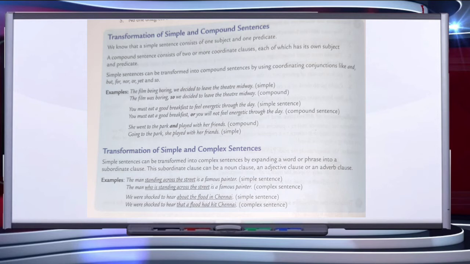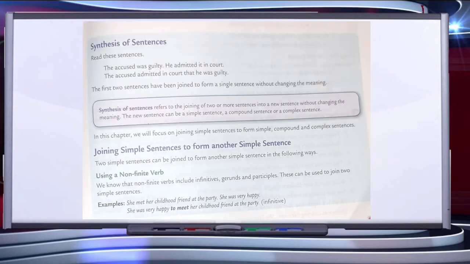If we have to convert to complex, we can add here an adjective clause like the man who is standing across the street is a famous painter. In this sentence, who is standing across the street is the dependent clause. The man is a famous painter is the independent clause. So this becomes a complex sentence.